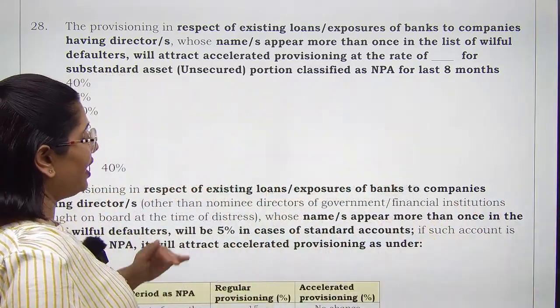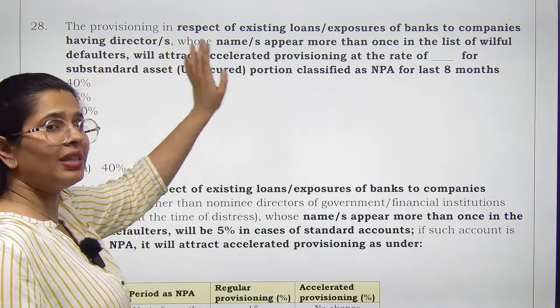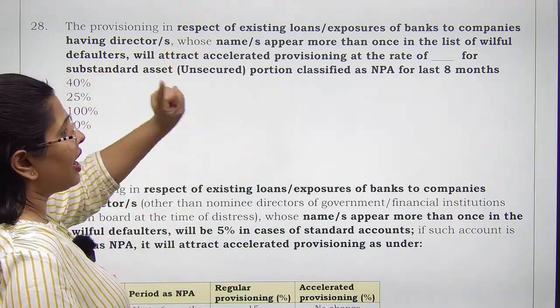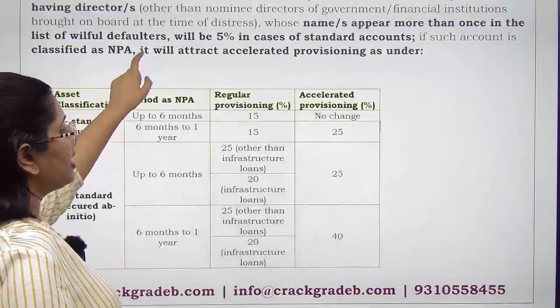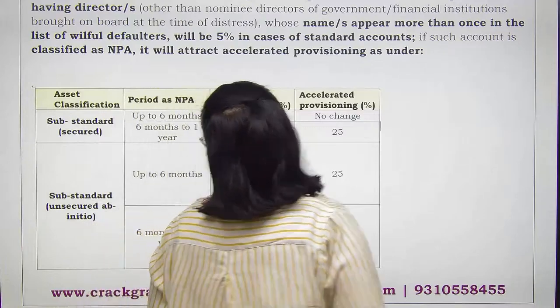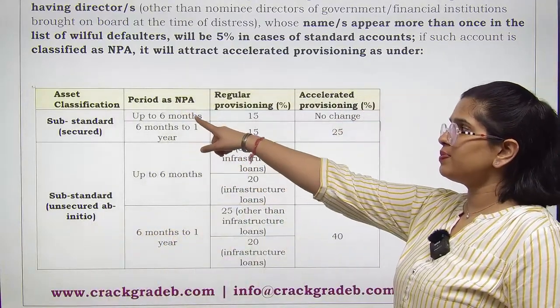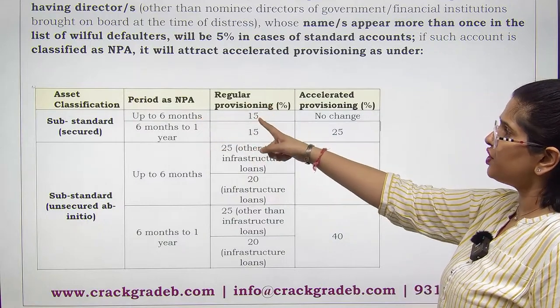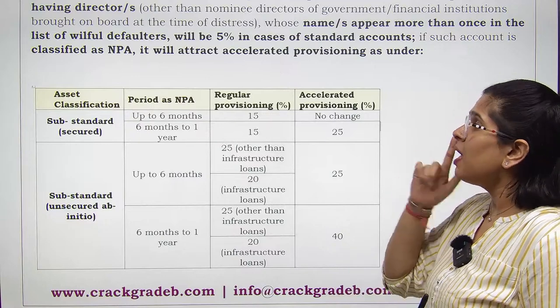This is different for all the kinds of assets, but for substandard asset with unsecured portion for last 8 months, you need to create a provision of 40%. So this is the list. You can see substandard asset, if it is a secured portion, up to 6 months if it is NPA, regular provisioning 15%, accelerated provisioning no need.